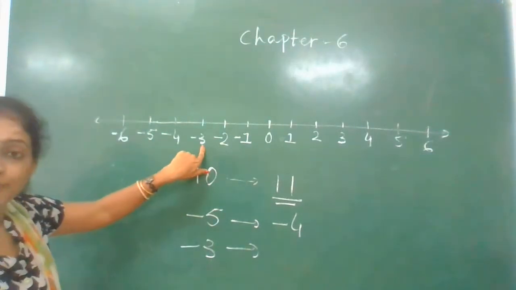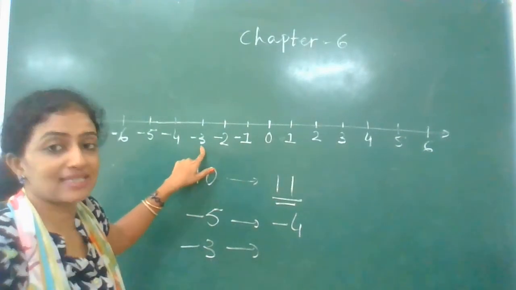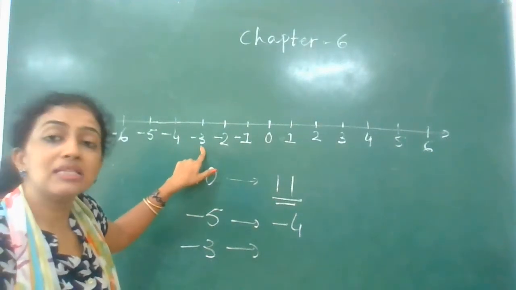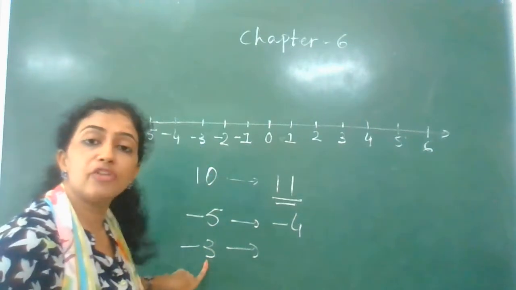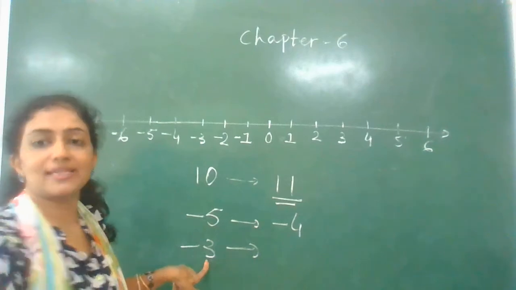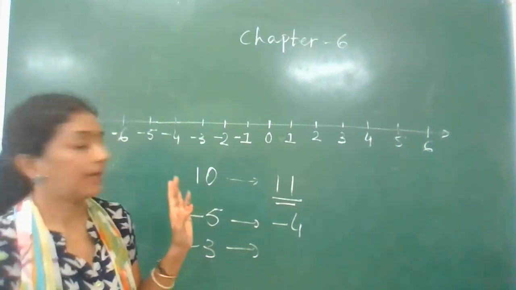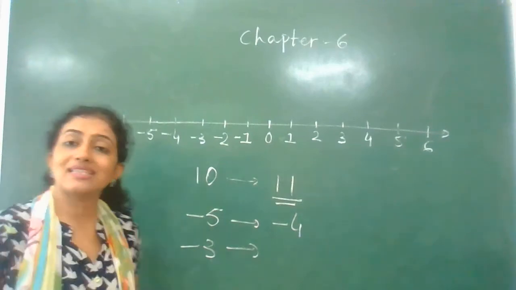So see the 3. If you want a successor, you have to see on the right side. Successor means the number is bigger than the given number. Okay, and bigger number is always on the right side and smaller number is always on the left side. So if I want a successor, I